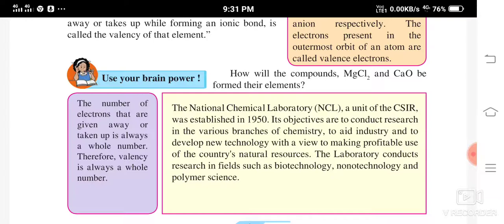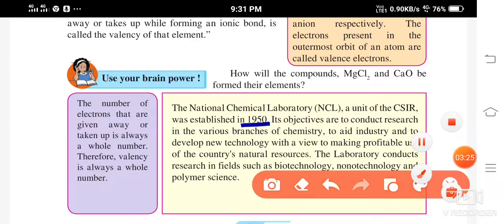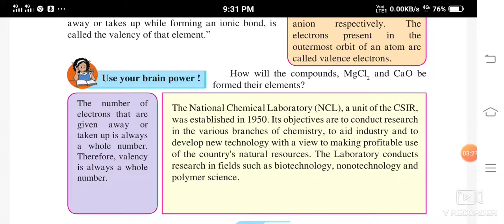Its objectives are to conduct research in the various branches of chemistry, to aid industry and to develop new technologies with a view to making profitable use of the country's natural resources.